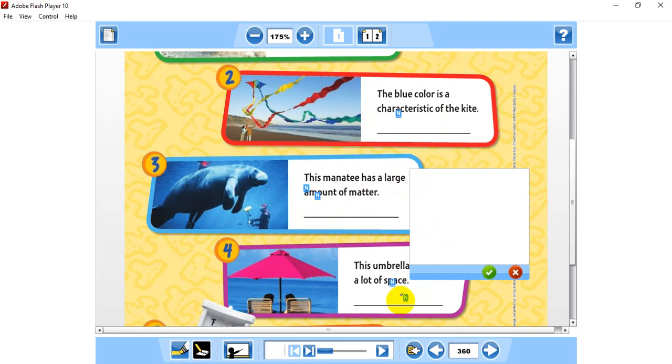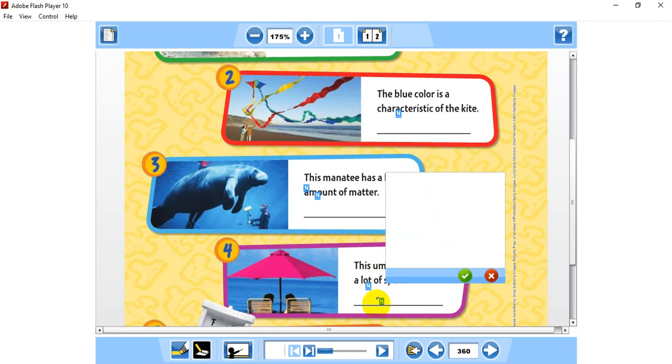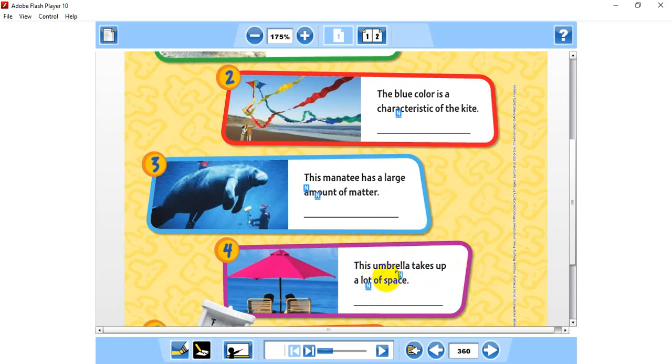Now, here, this umbrella takes up a lot of space. So this is an example of what, guys? Which kind of physical property exactly? Volume. Yes, correct. You have to write here volume. This is an example of volume because this umbrella takes up a lot of space.